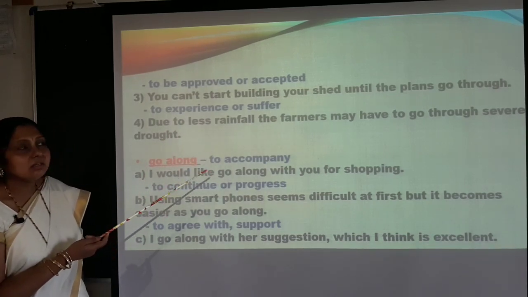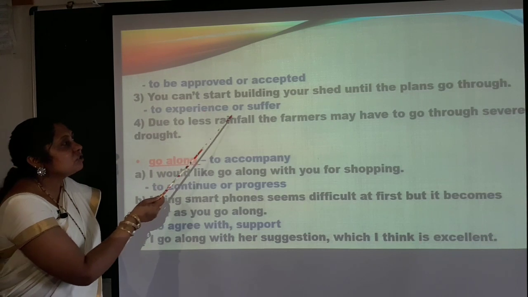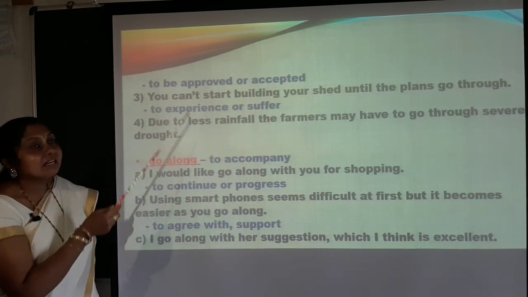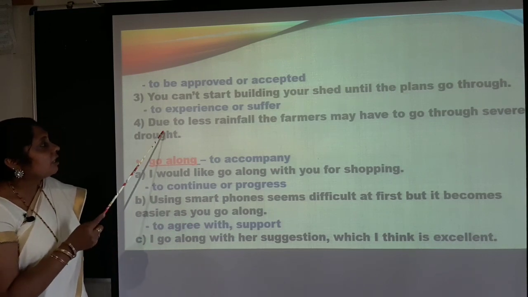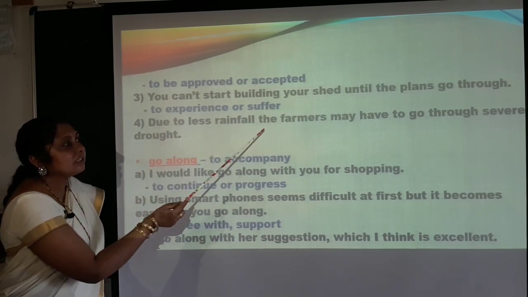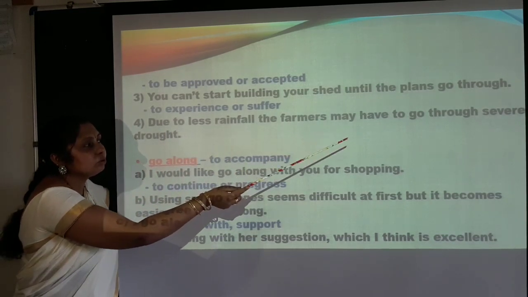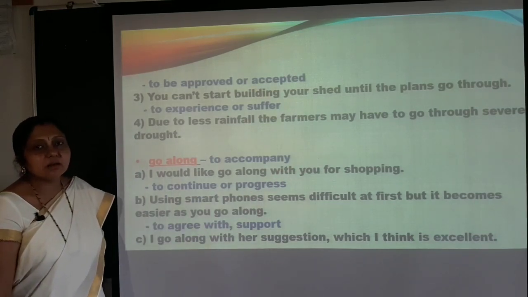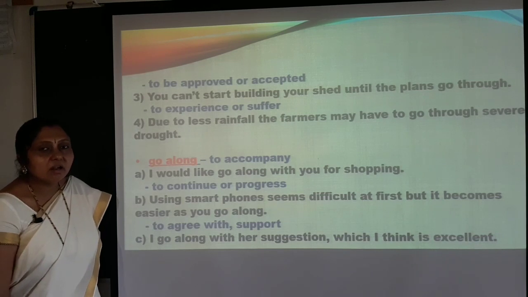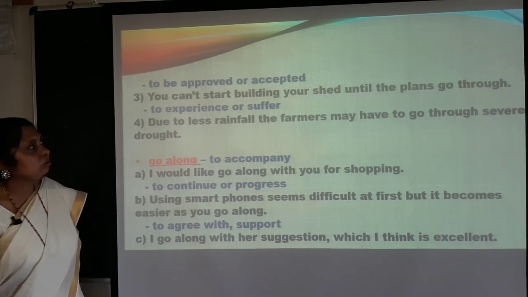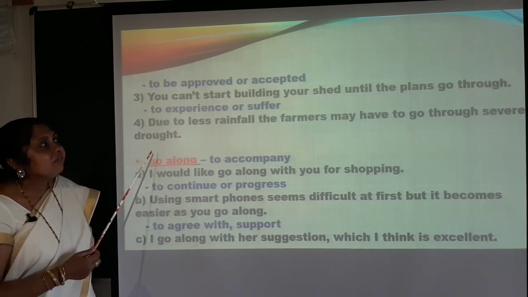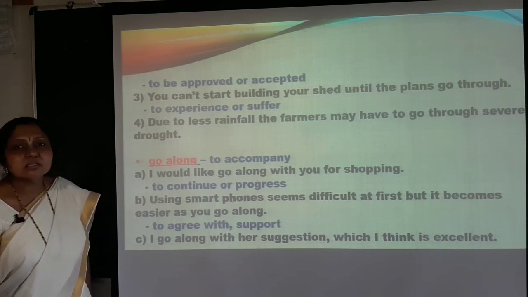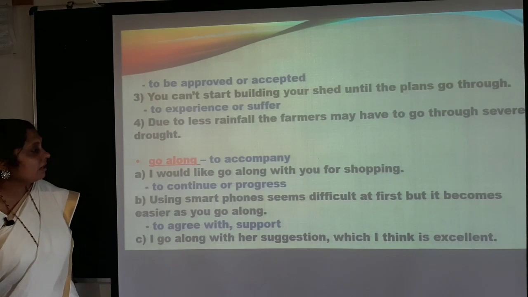We use it to experience or suffer. So, very different regarding the other three meanings. Due to less rainfall, the farmers may have to go through severe drought. That is, you experience something or you suffer because of the situation, go through. So, in this way, you have several meanings. All the important ones have been taken here.